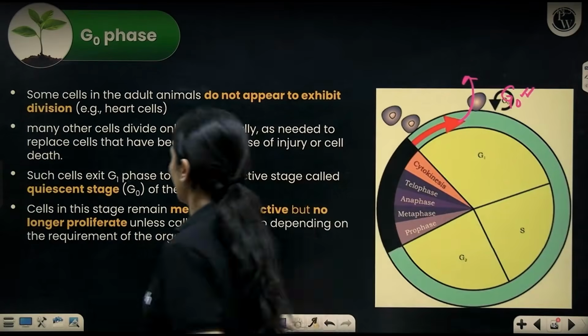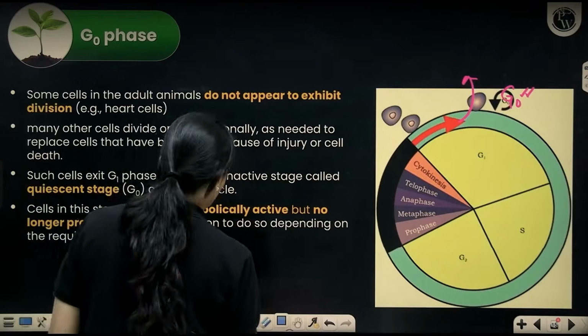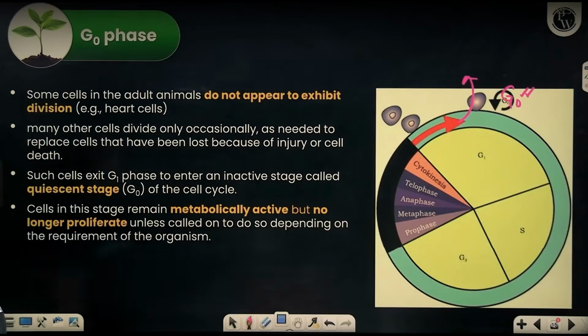Okay. So some cells in adult animals do not appear to exhibit cell division. For example, like I mentioned, some of our heart cells. Many other cells divide only occasionally as needed to replace cells that have been lost because of injury or cell death.